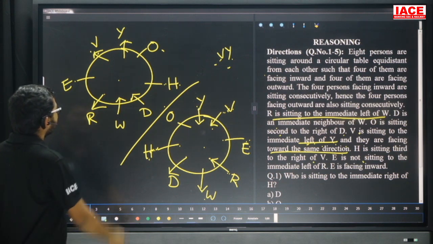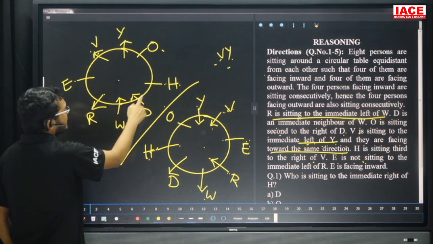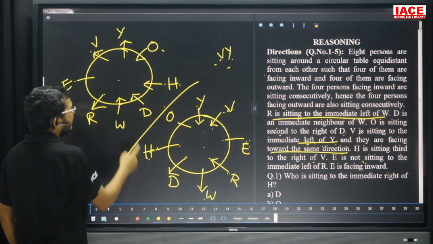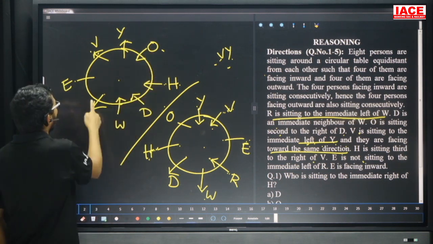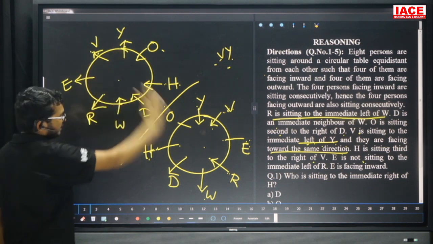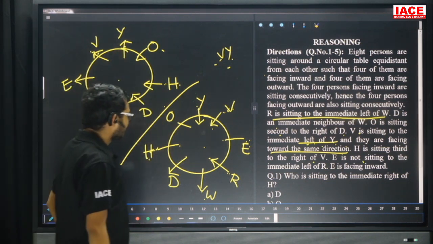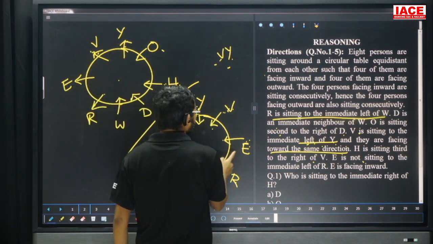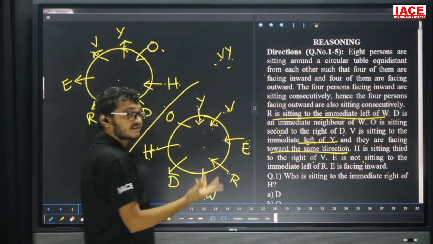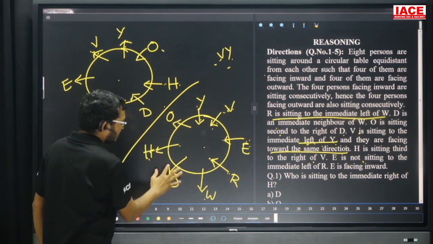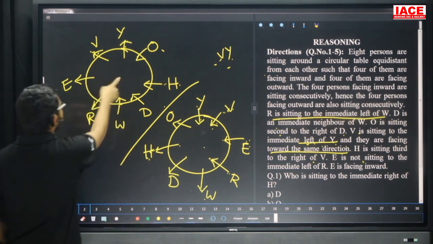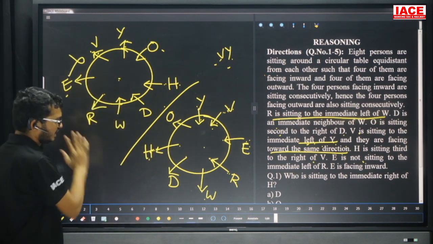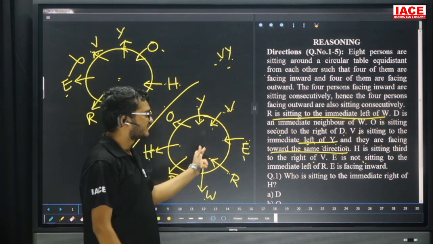Now friends, again, this one is outside, so now inside, inside, inside, inside. Why? Because the inside-facing persons are all neighbors. Now outside, outside, outside, outside. In this case, this one is inside, this one also inside, inside, inside. Four members are inside, remaining four members are outside. Next, our requirement is that E is facing inward, but in this case E is facing outward. This possibility has no chance. In this case, E is facing inside.